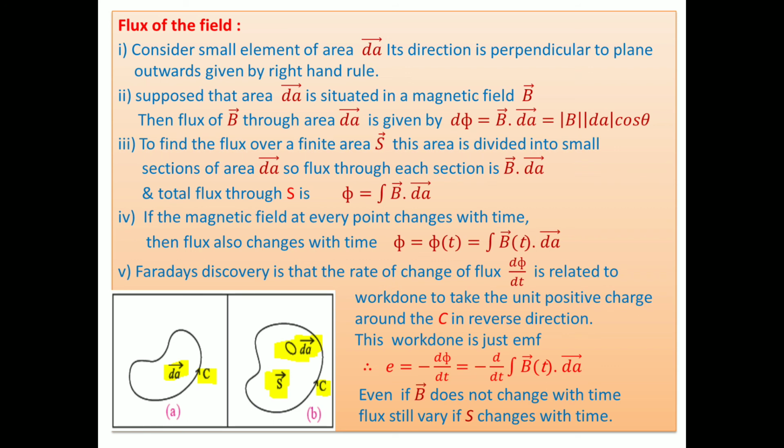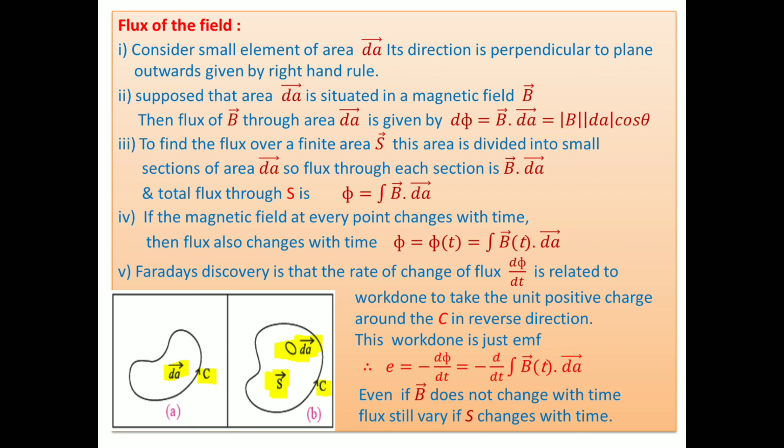Suppose the area vector dA is situated in the magnetic field vector B. Then the flux through the area dA is given by d phi equals vector B dot dA, or mod B mod dA cos theta.